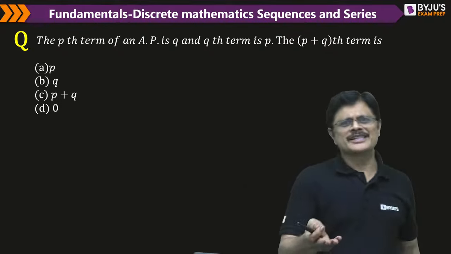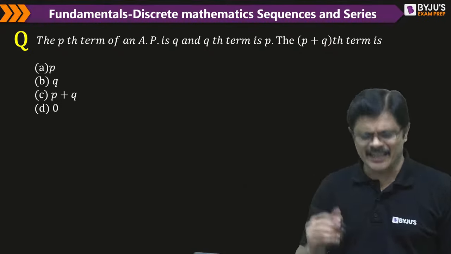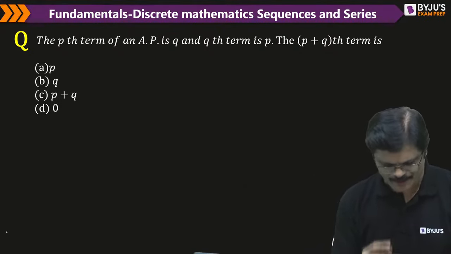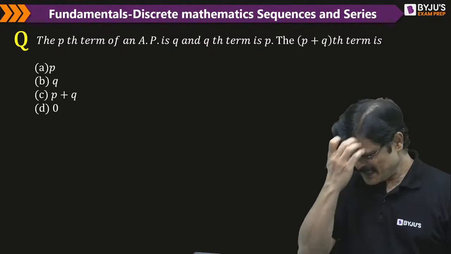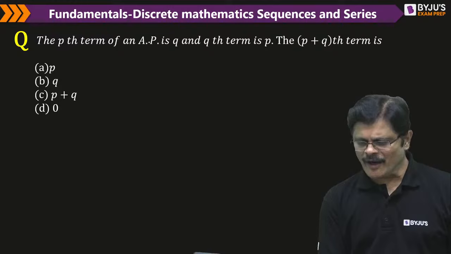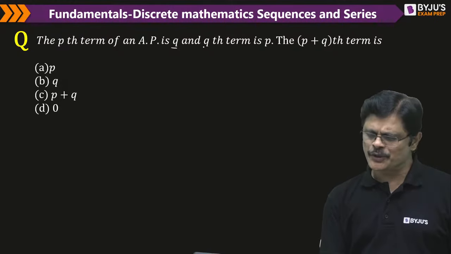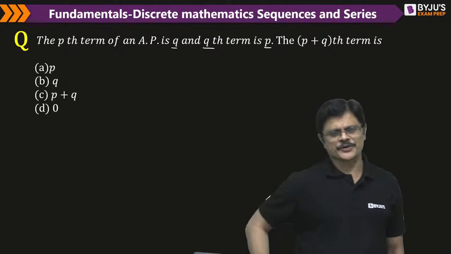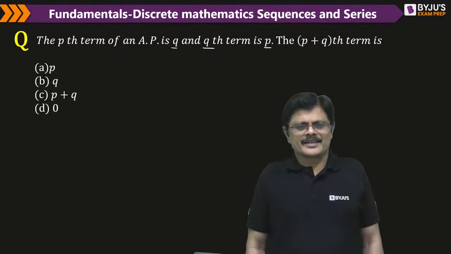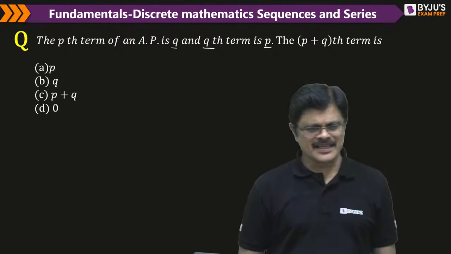This type of question, even in your aptitude, they can ask. I have taken a few questions just for practice purposes. See, the pth term of an arithmetic progression is q, and the qth term is p. Then what is the p plus qth term? Can you answer this? Please answer in the chat box.